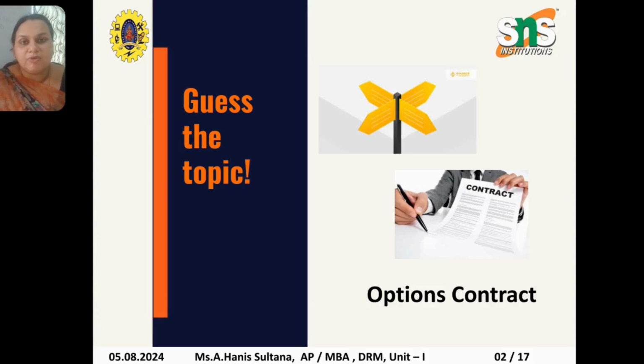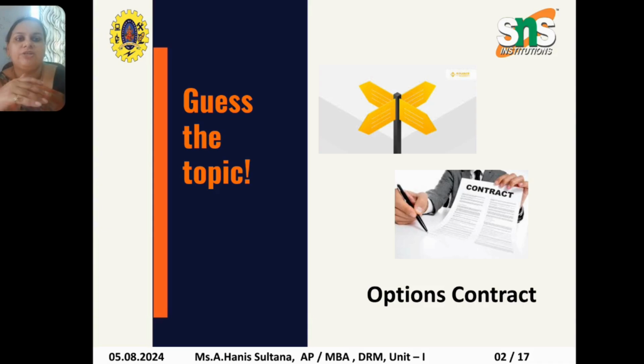In previous classes we were discussing the forward contracts, how the forward contract is executed, the important terminologies, who the parties involved are, how the settlement takes place, and how the closure of the forward contracts takes place. Similarly, we have also covered future contracts: on what basis they are executed, how long they are carried out, the steps involved, the three important terminologies used, and all the things we have discussed.